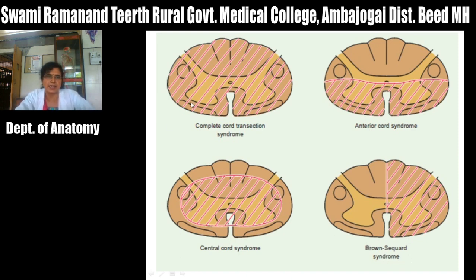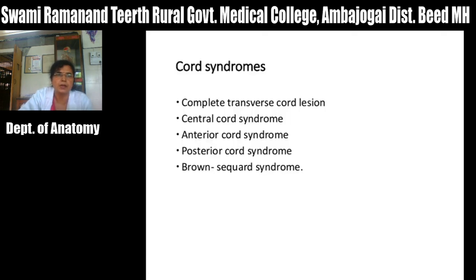In the first diagram, there is complete damage. This condition is called complete transection of spinal cord, and in Brown-Sequard syndrome, only the lateral half is damaged, that is called hemisection of the spinal cord. In your examination, many times a short note is asked on this Brown-Sequard syndrome. Now we will see these syndromes one by one.